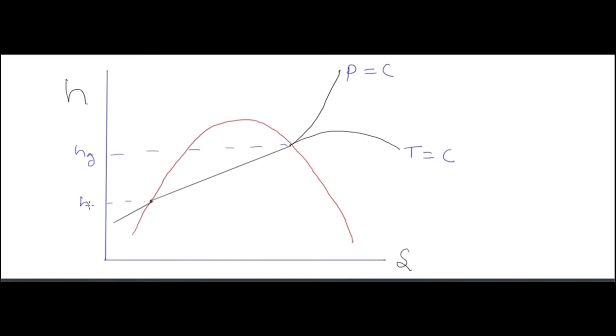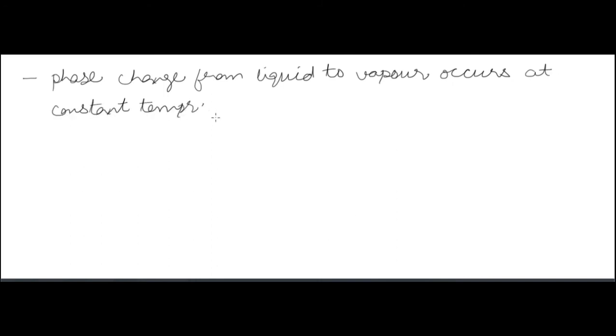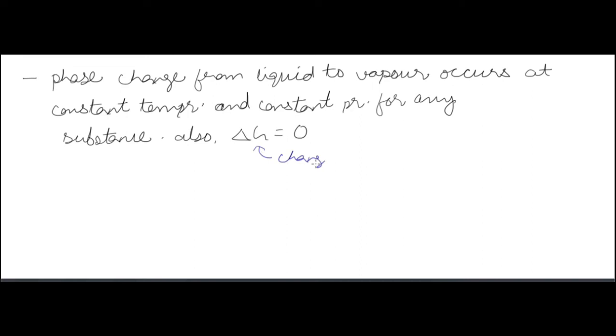Now phase change from liquid to vapor occurs at constant temperature and constant pressure for any substance, and also the change in free energy, or Gibbs free energy, is 0. So for any change from liquid to vapor, Gibbs free energy is 0.